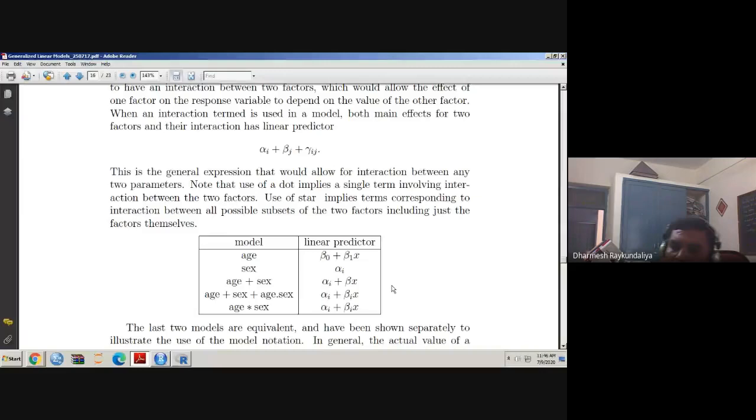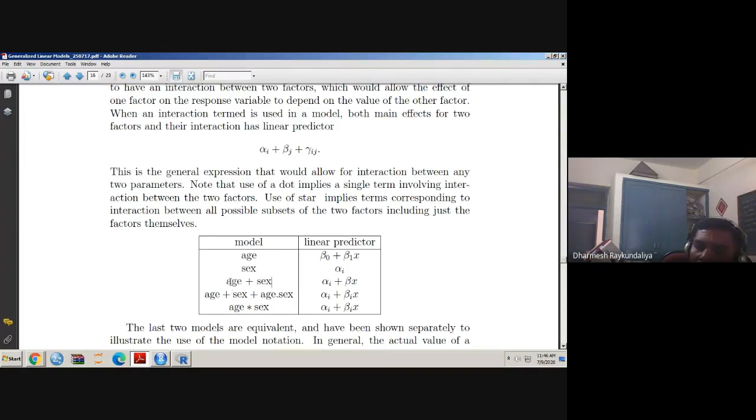So you can see the following table, it can help you to understand. This is the model and this is the corresponding linear predictors. Suppose I wish to add only age as a covariate, then what is the form of linear predictors? It is beta 0 plus beta 1 x. If I have only sex as a factor, as one of the variables which is responsible for the study, then what should be the form of linear predictor? It is alpha I. You can see that there is no x involved. The factor is directly involved as parameters, alpha 1 for the male and alpha 2 for the female.